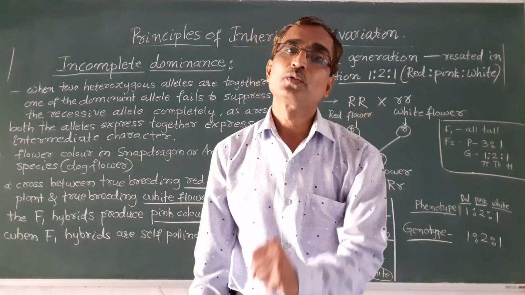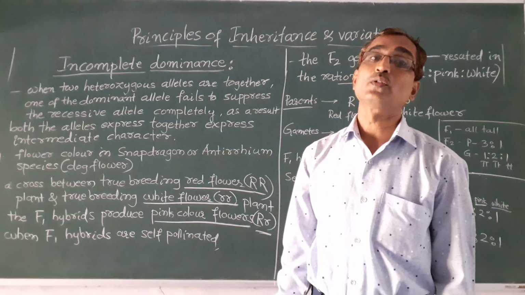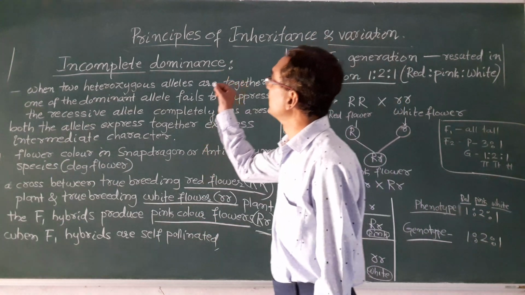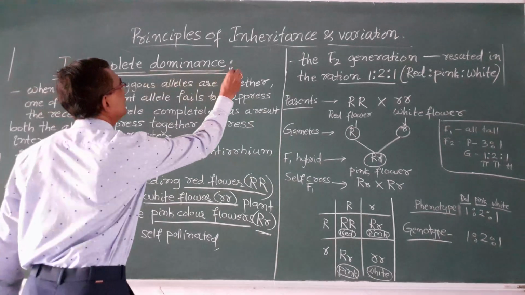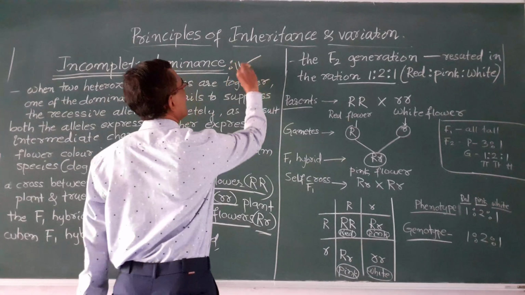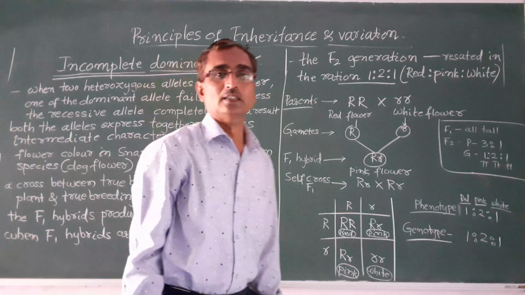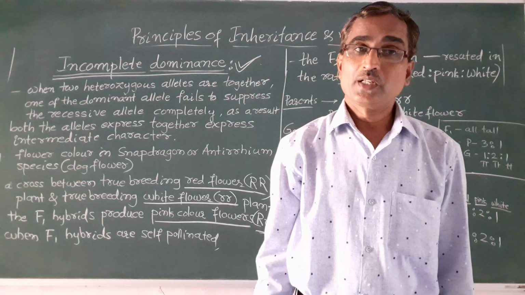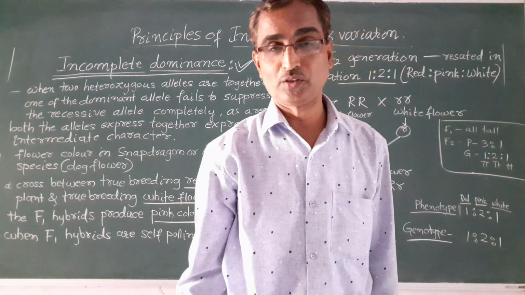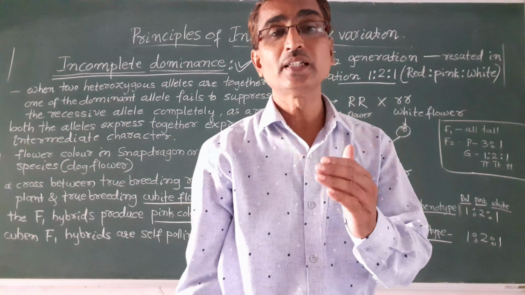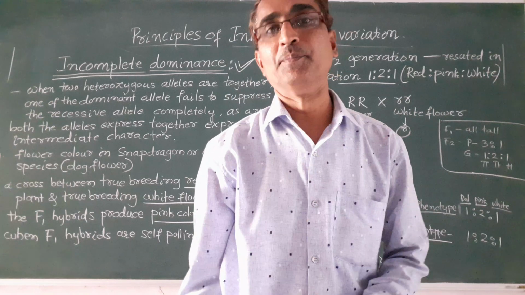Today we will discuss incomplete dominance. You see, incomplete dominance is a deviation of Mendelian laws. Deviation means they are exceptions to them.